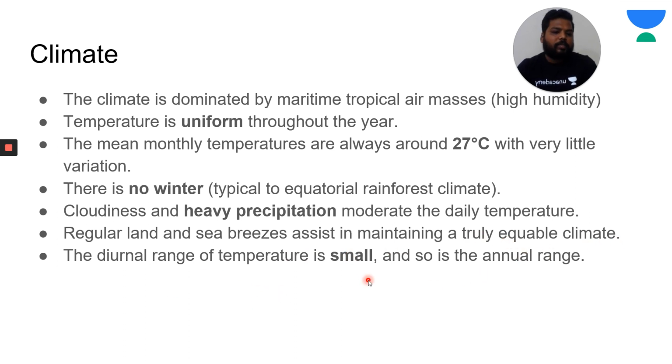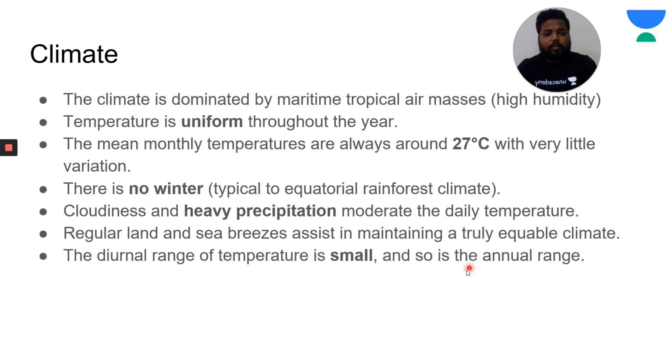Diurnal range of temperature is small, and so is the annual range. So what is diurnal range? The difference between the maximum and minimum temperature of a given day is called the diurnal range. It would be very small. In the day you would have a hotter climatic condition, and nights are warmer, not cooler.